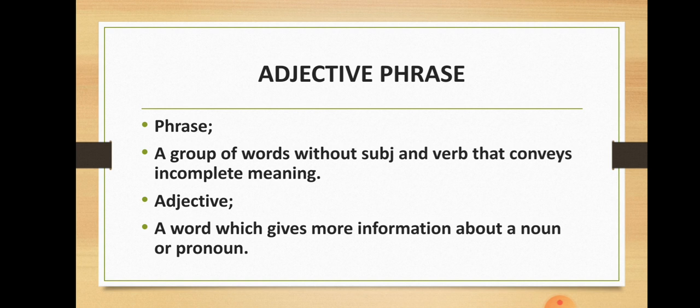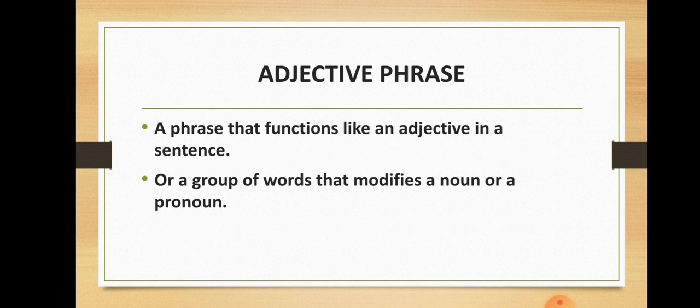Now you are clear about adjective and phrase. Let's join both the terms together and form an adjective phrase. Now, what's an adjective phrase? A phrase that functions like an adjective in a sentence is called an adjective phrase. Or a group of words that modifies a noun or a pronoun is called the adjective phrase.